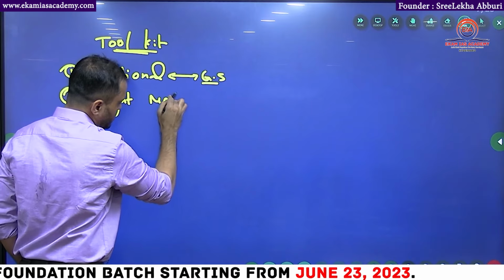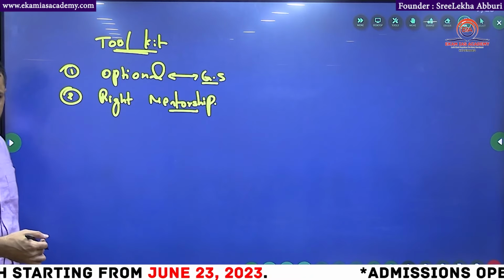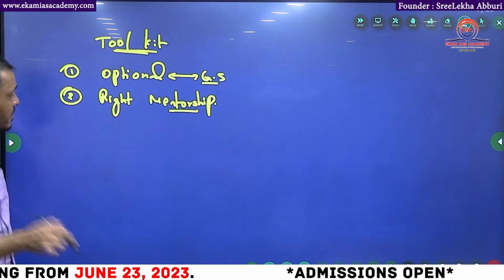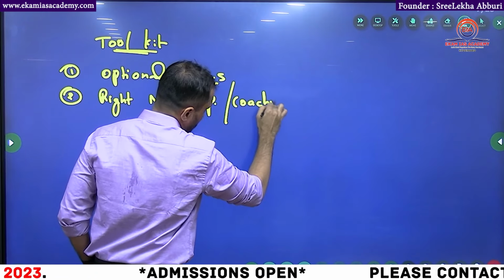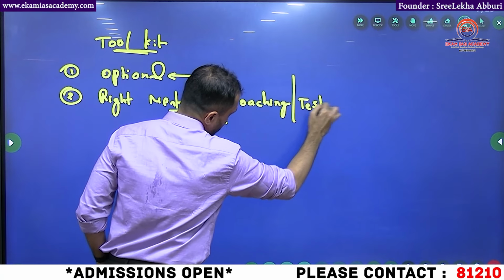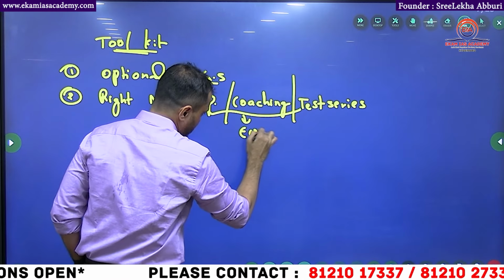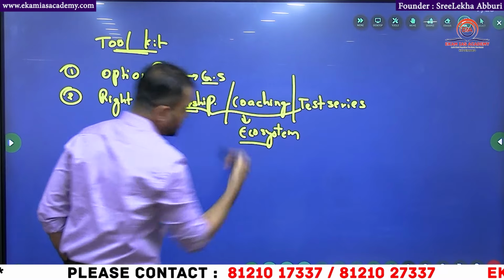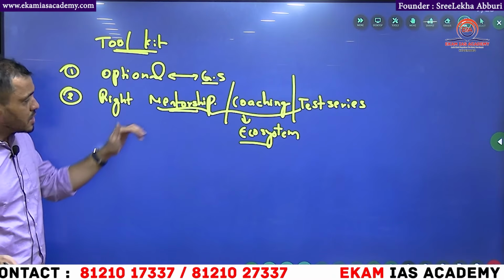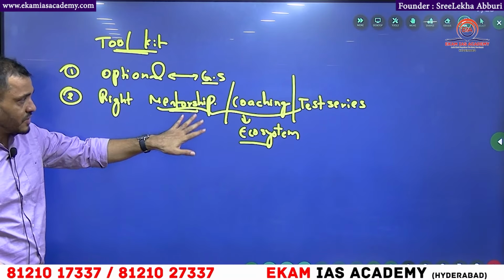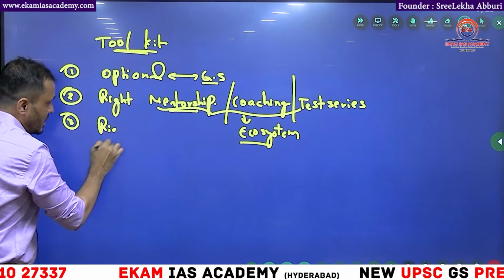The second thing is obviously the right mentorship, because optional is a very long journey and you should have very right guidance, otherwise you will be misled easily. Right mentorship includes the classes, coaching and test series. So altogether, I can say the right ecosystem must be there. Regarding PSIR, some of you are already listening to my YouTube videos, and some of you are my students from Indian polity classes, so you don't need to worry about the quality and everything.